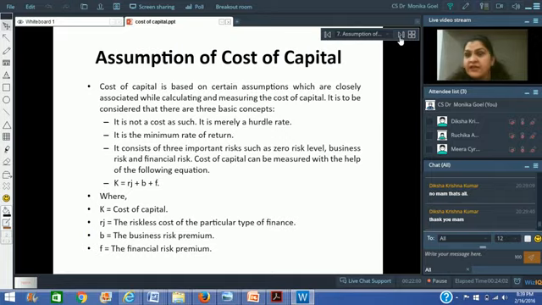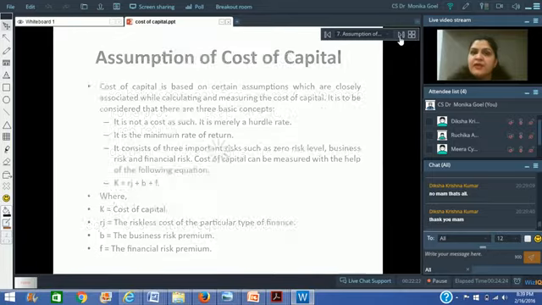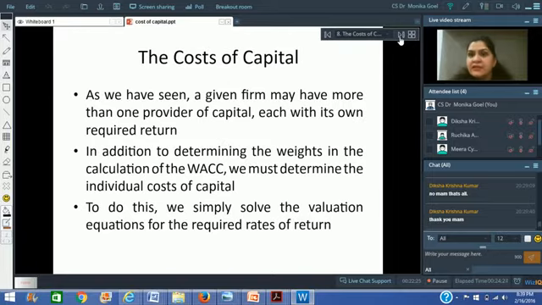And third is the financial risk. What is your current level of indebtedness? How much financial risk you've already taken will also decide your rate of interest. So there are three factors which will definitely impact the cost of capital, the cost of debt, or the cost of equity for that matter. First is the risk-free rate of return. Second is the business risk in a particular company. And third is the financial risk in a particular company. All three go together to make the expected cost of any particular debt or capital instrument.